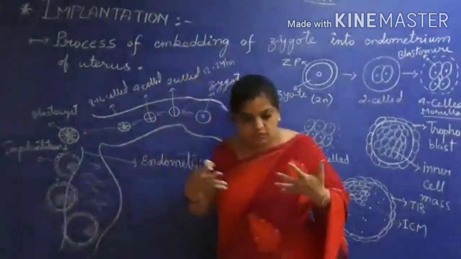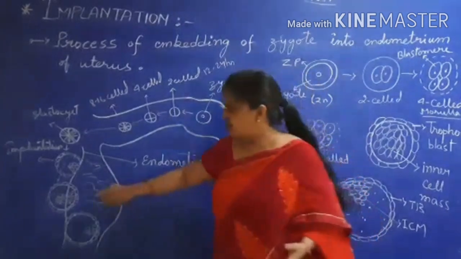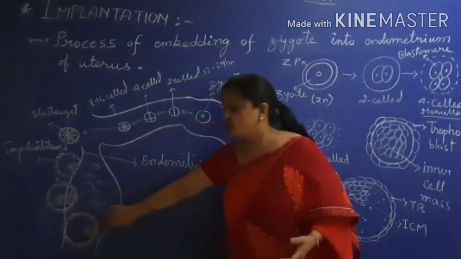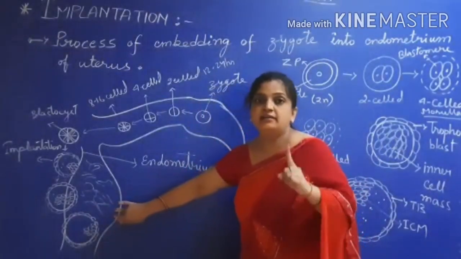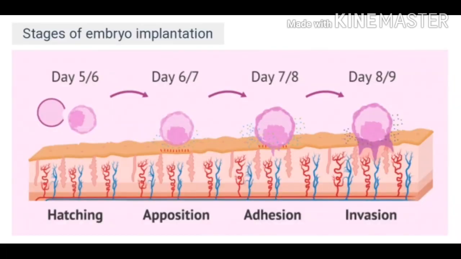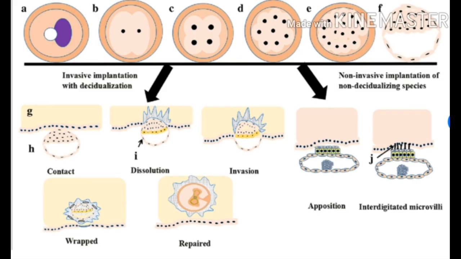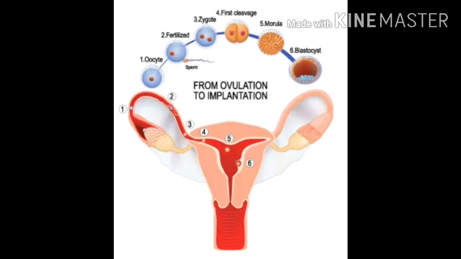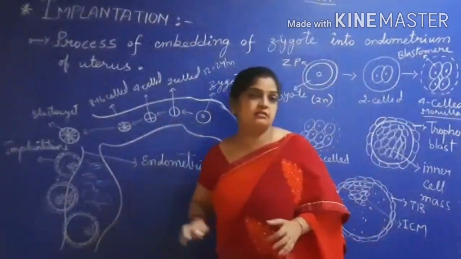Now slowly, with cell divisions, both the tissues will get mixed up. Slowly this complete blastocyst will be embedded within the endometrium of the uterus, and the process of implantation is completed here. I hope the whole process of implantation is clear to you all. Thank you.